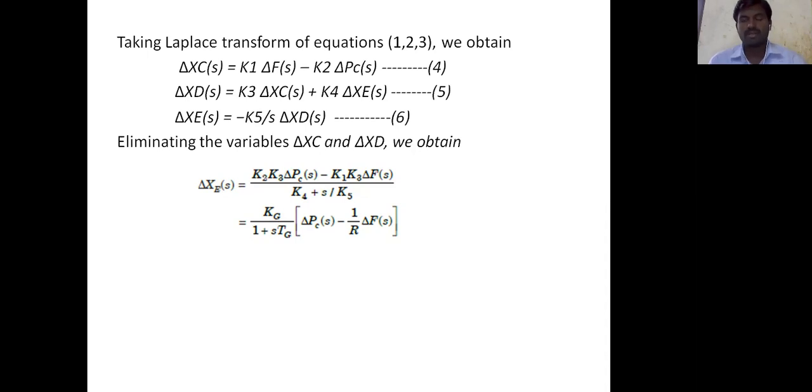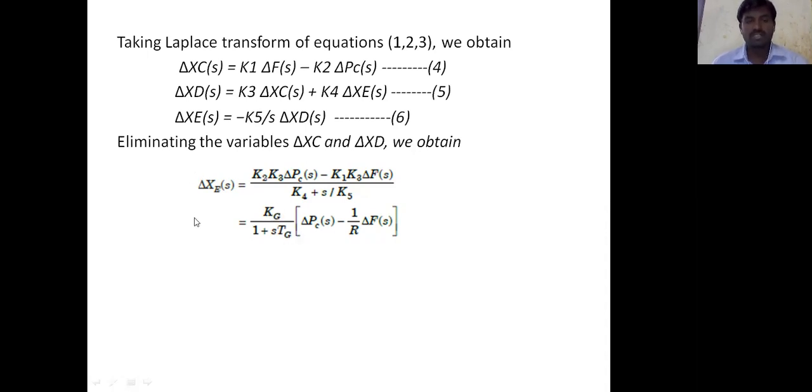First of all, to write the mathematical model equation, assume the initial values of power system frequency, output power and steam valve position. Then change the load speed changer position by changing the linkage mechanism, and finally we derive delta xc of s equal to k2 kg by 1 plus s tg into delta pc of s minus 1 by r into delta f of s, where delta f of s is the change in frequency, r is the speed regulation, delta pc is the power generation, kg is the gain of the power system, and tg is the time constant.